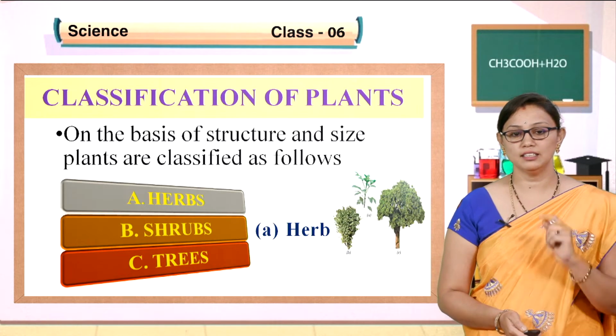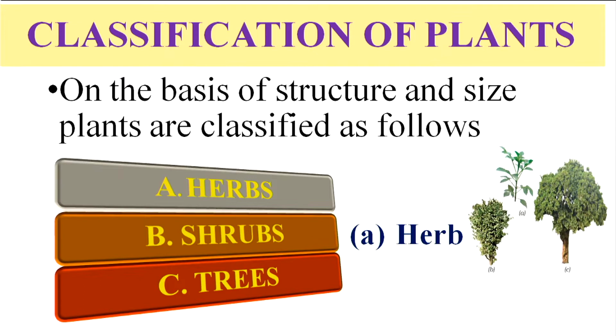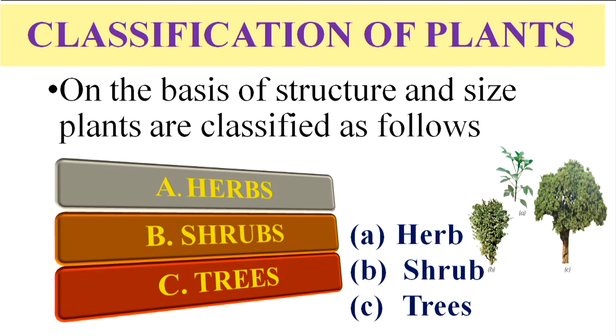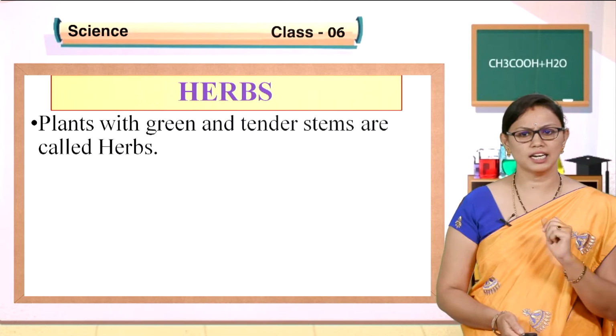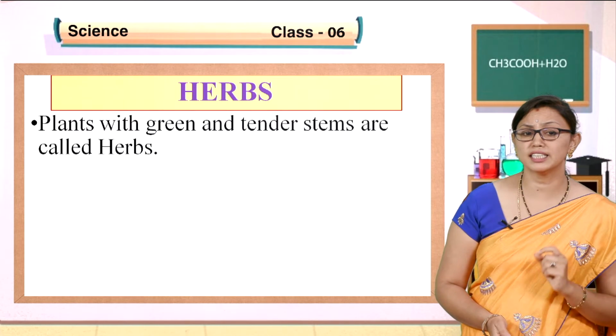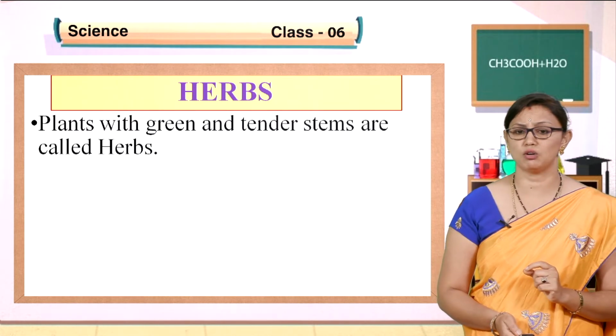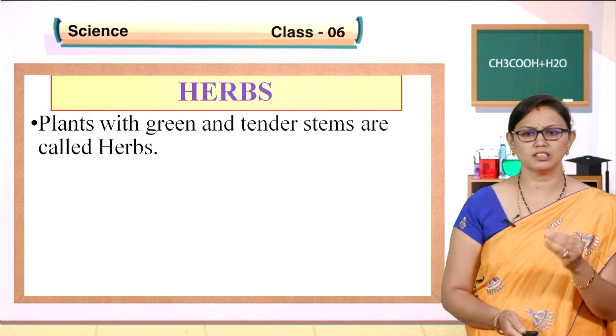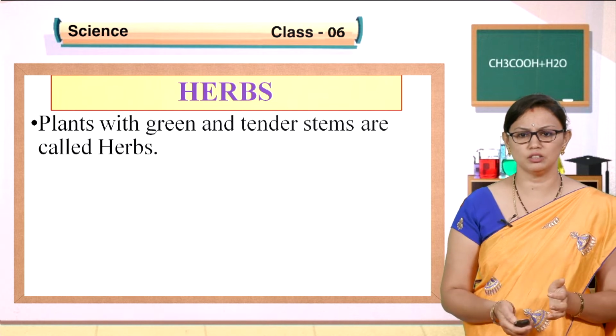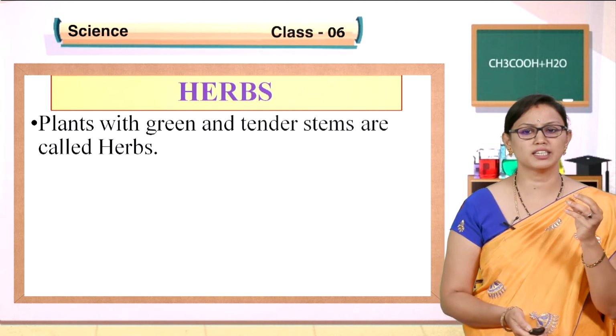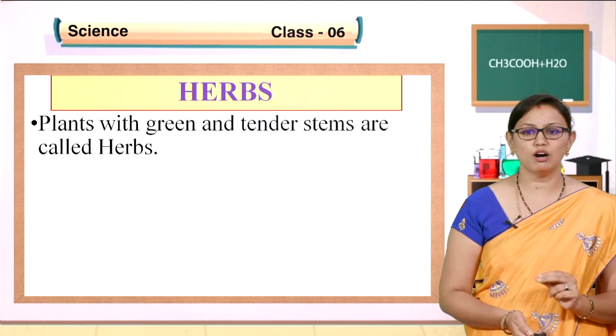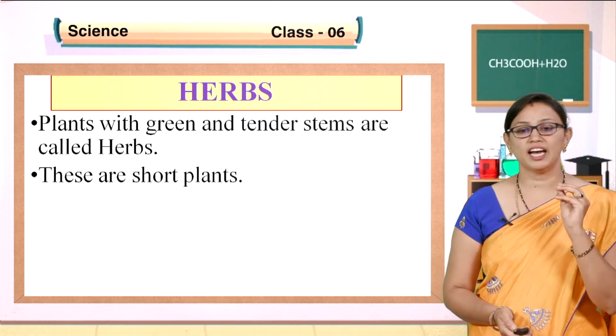You can see the first picture is a herb, the second is a shrub, and the third one is a tree. Now we will discuss each and every type of plant. The first is herbs. You have seen these herbs. Plants with green and tender stems are called herbs. If you have seen these in a pot or in the garden, in your house, children, plants with a green and tender, very soft stem are called herbs, and these are very short.